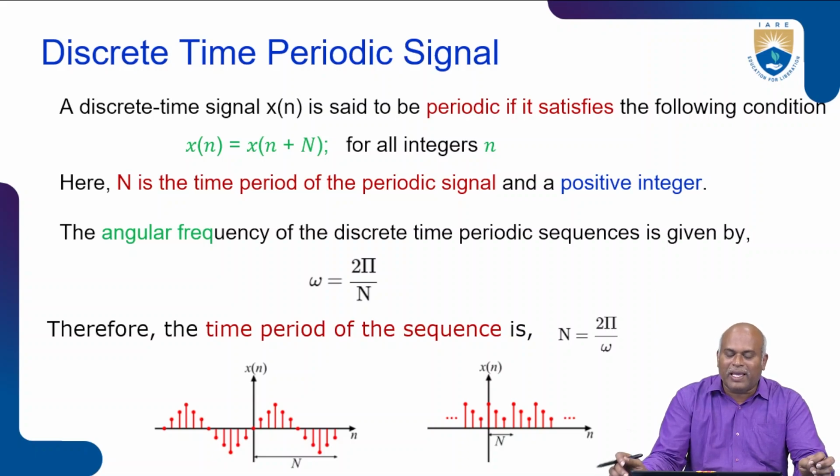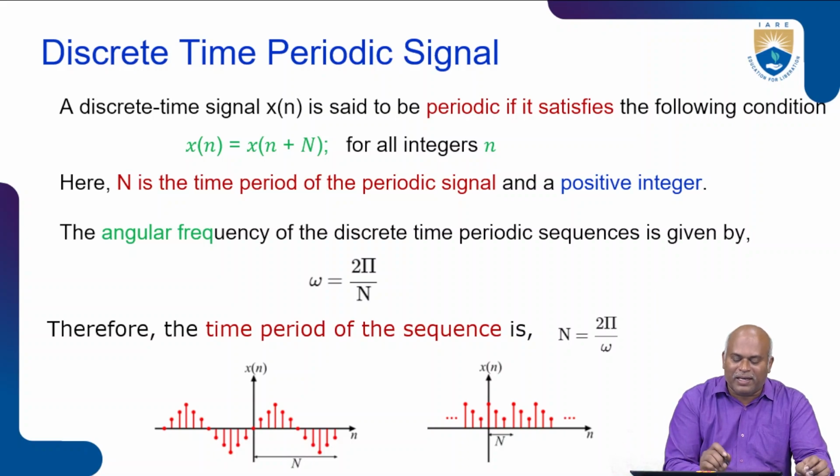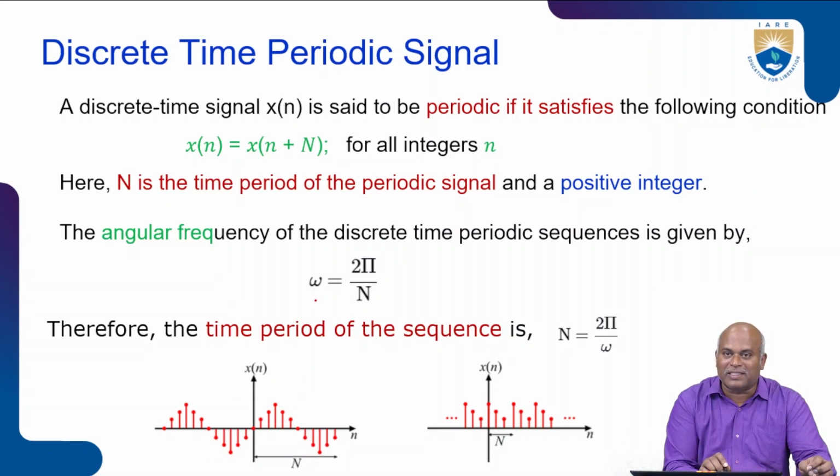We may also represent the angular frequency of a discrete time signal as omega equal to 2 pi by capital N. Therefore, the time period of the sequence, capital N, is equal to 2 pi by omega.